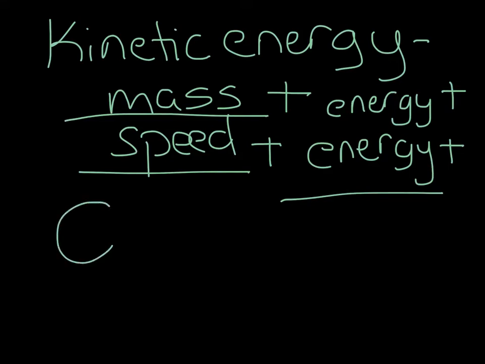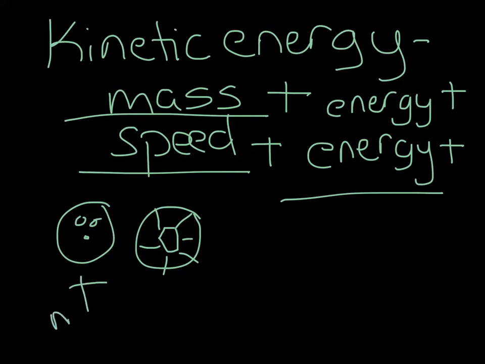For instance, let's say we have 2 different types of balls. We have a bowling ball and we have a soccer ball. Badly drawn soccer ball. If we have these, the bowling ball has more mass and therefore it is going to have more energy.